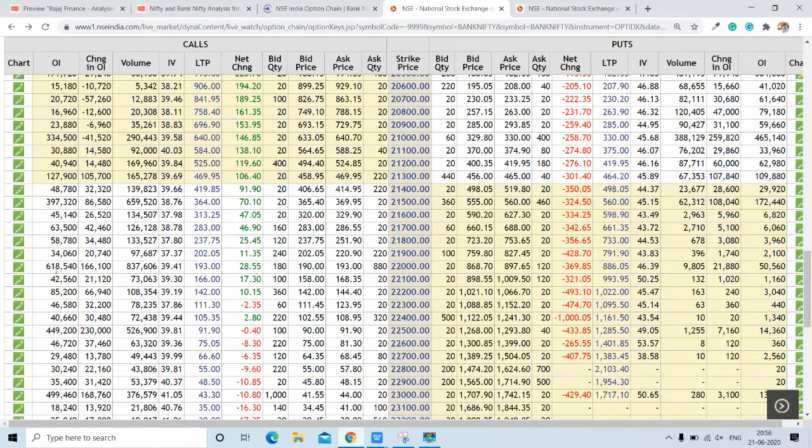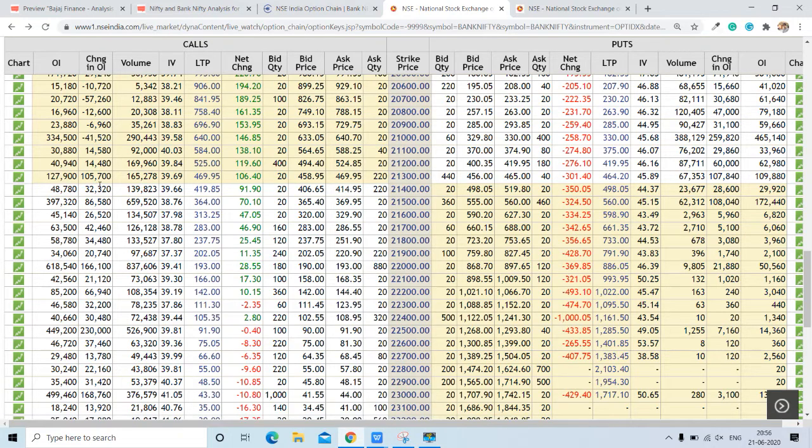So this is going to be the highest resistance, and this is going to be the second highest resistance for Bank Nifty. And if we talk about the immediate resistance, here we can see around 4 lakh contracts open at 21,500. So 21,500 is going to be the immediate resistance for Bank Nifty.